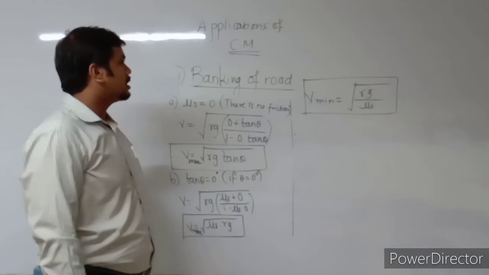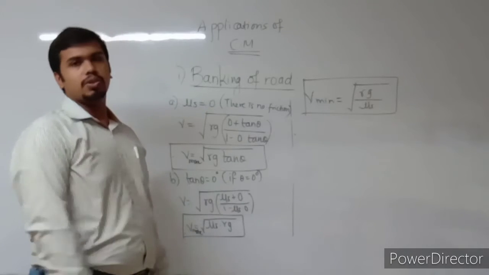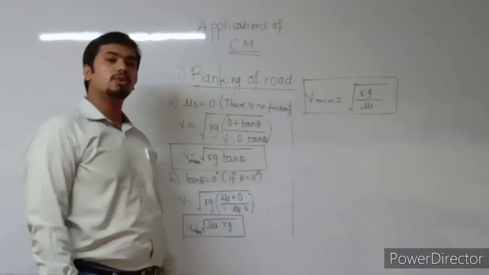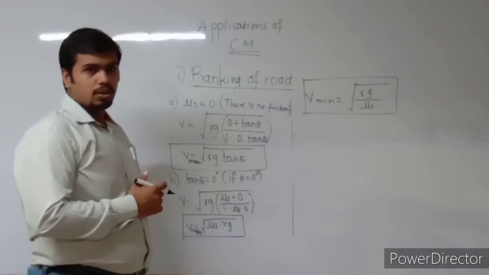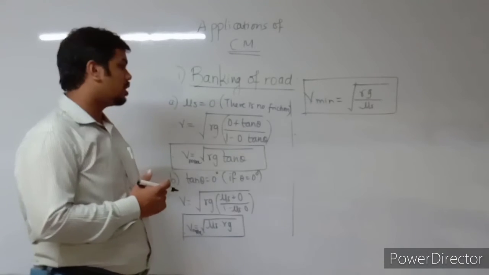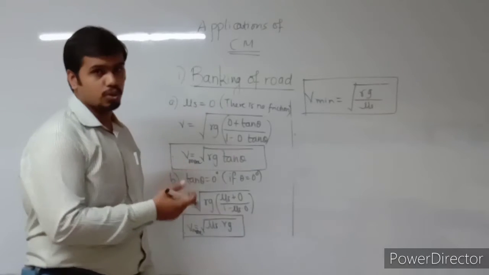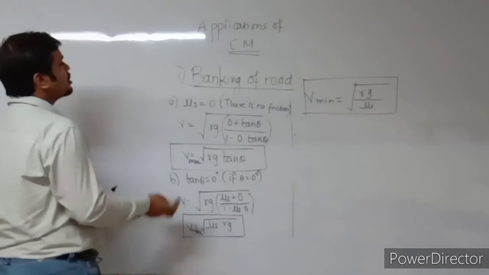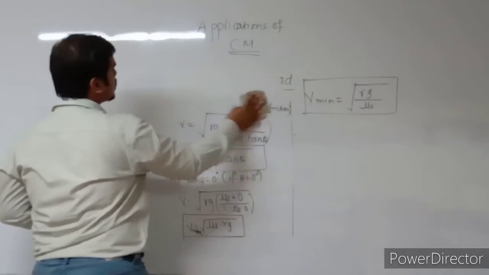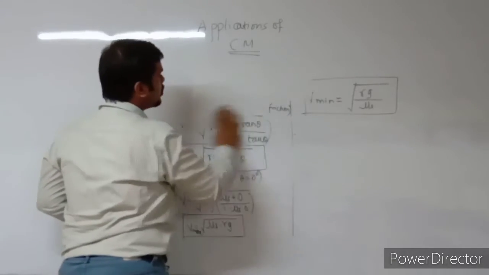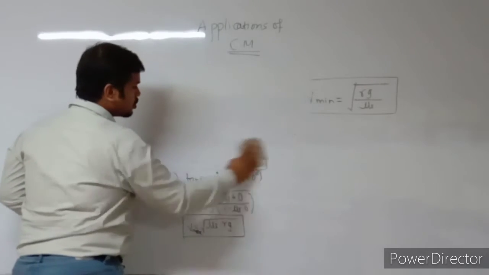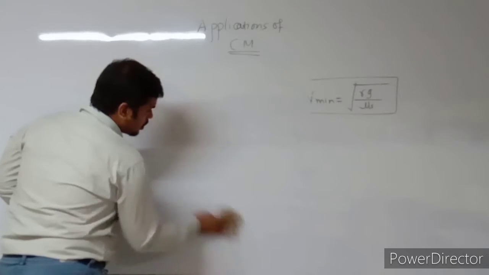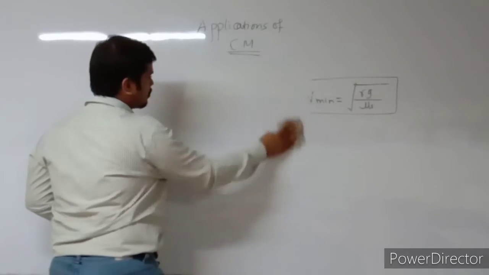Now quickly I am going to the next point. Till now we have observed horizontal circular motion. Now I will be going for vertical circular motion.